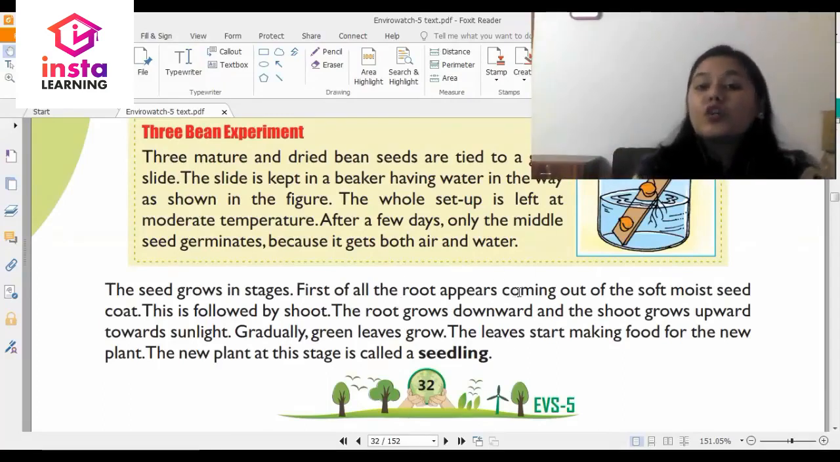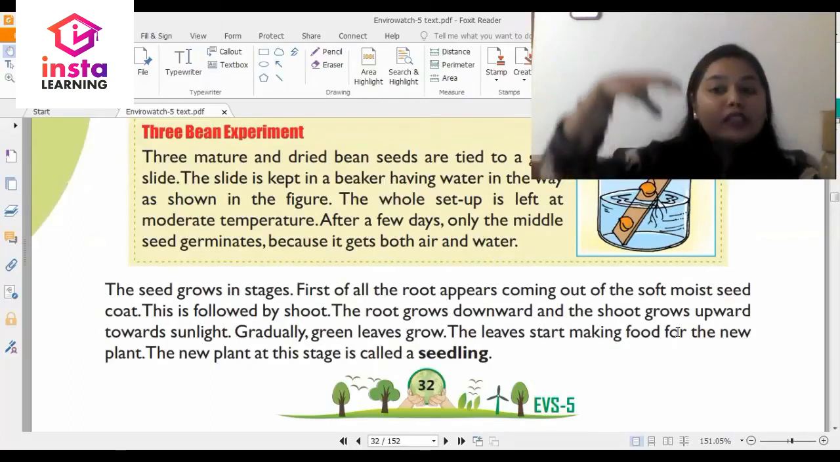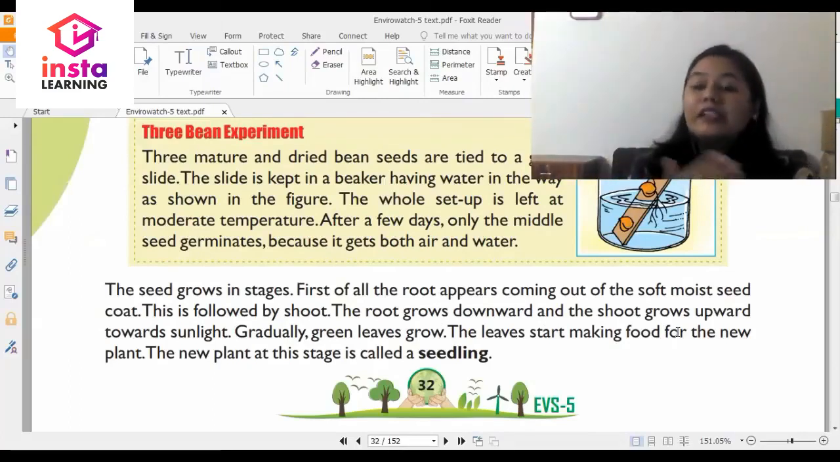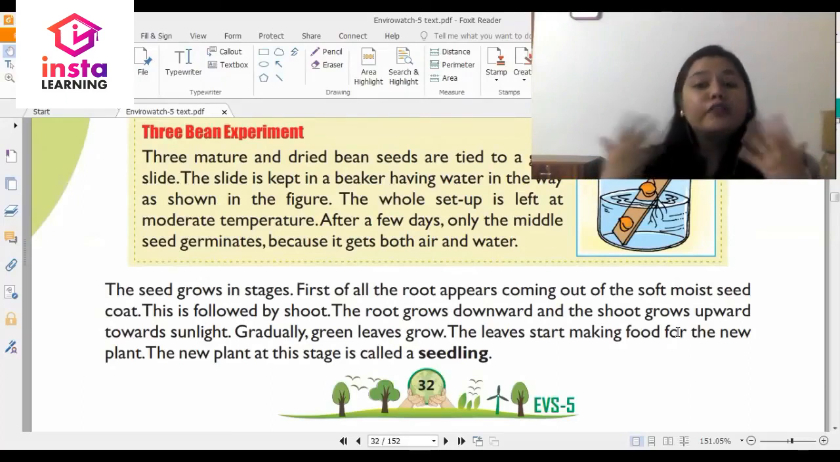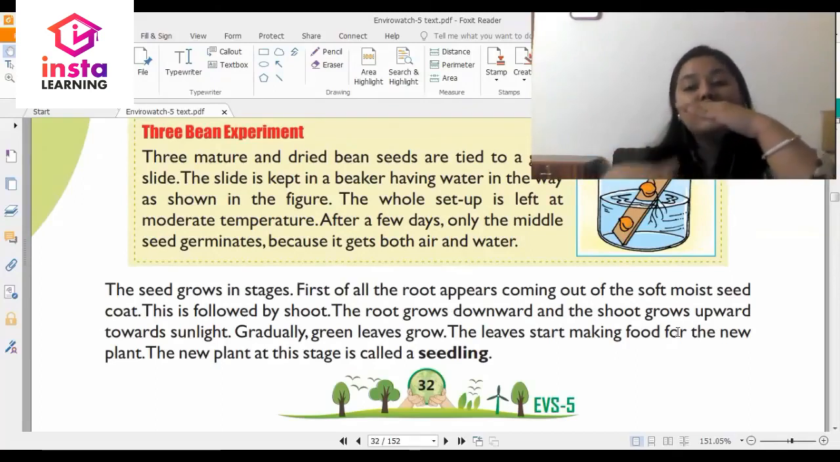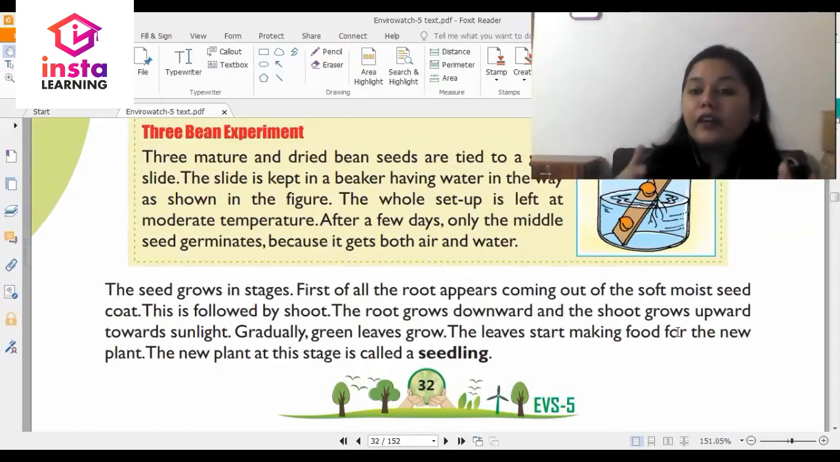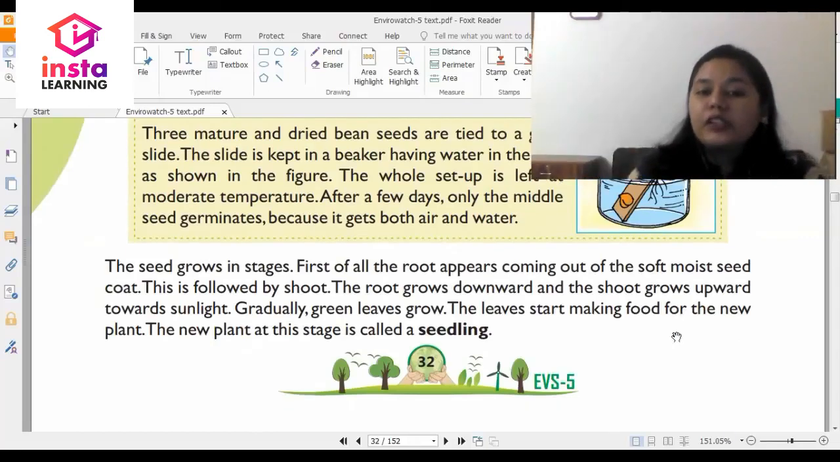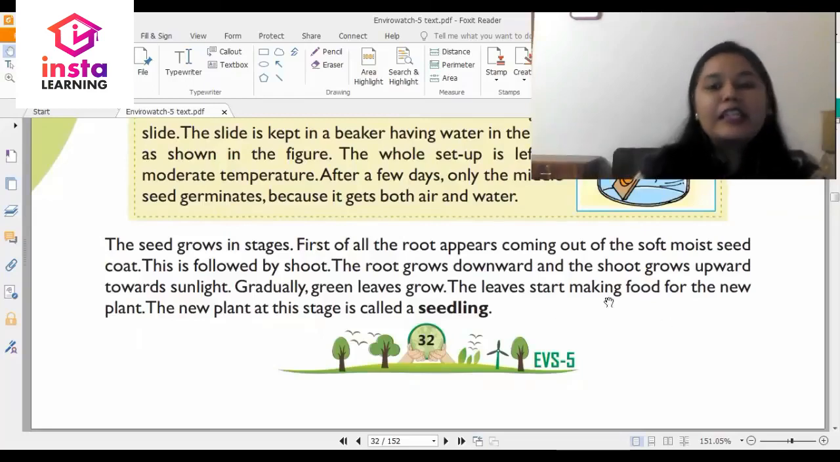First of all, the root appears, coming out of the soft, moist seed coat. This is followed by the shoot. So root, shoot. The root grows downward and the shoot grows upward. Remember, in your previous classes we've spoken about how there are certain parts of a plant which are visible and some which are not visible. The part of the plant which is not visible grows under the soil, and that is the root. And then you have the shoot which grows upwards towards sunlight, and gradually the green leaves grow.